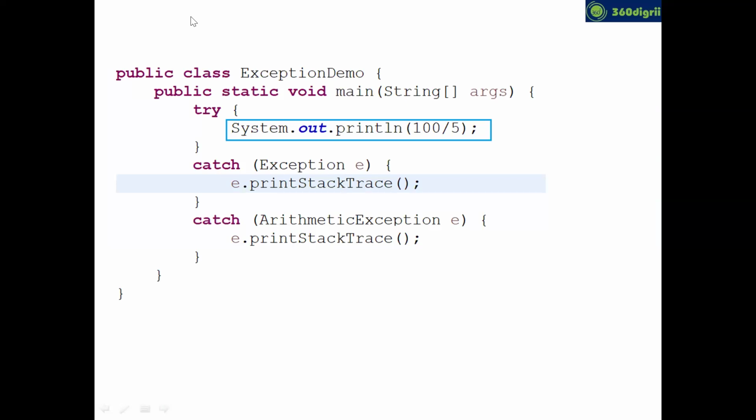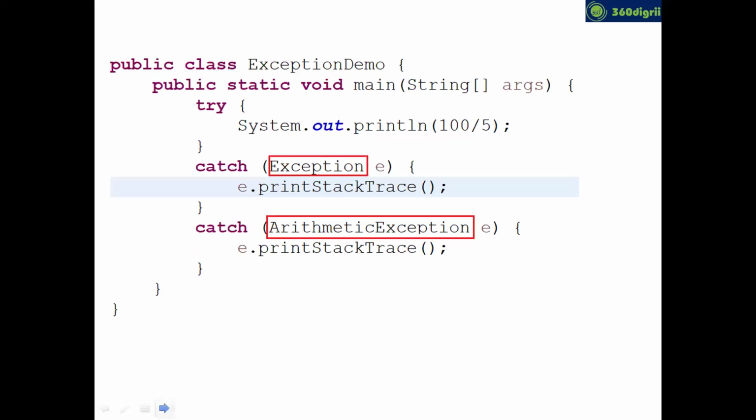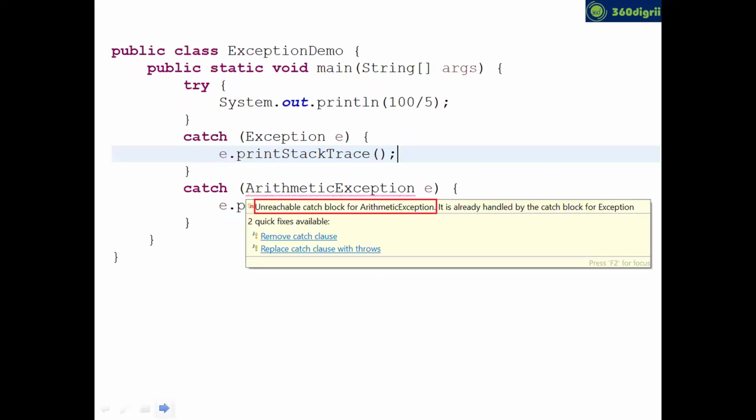Guys, does that make sense? No, I was not hearing the multiple answers, buddy. Does that make sense? What is unreachable catch block? Okay, good. Right. Now let's jump to the next question.